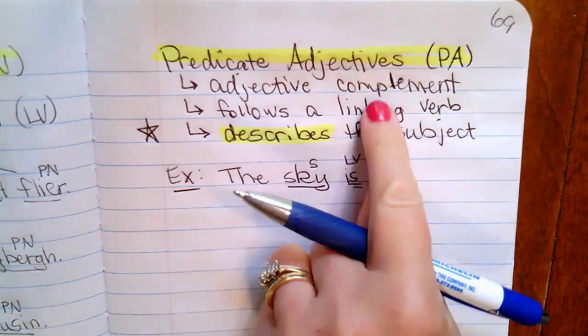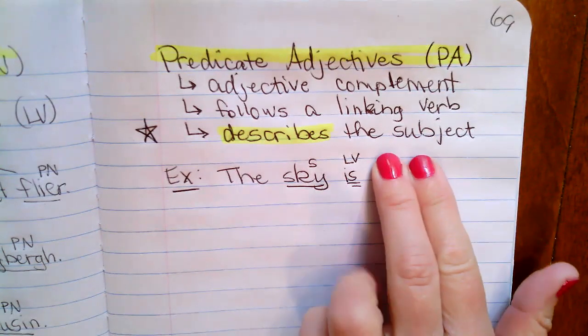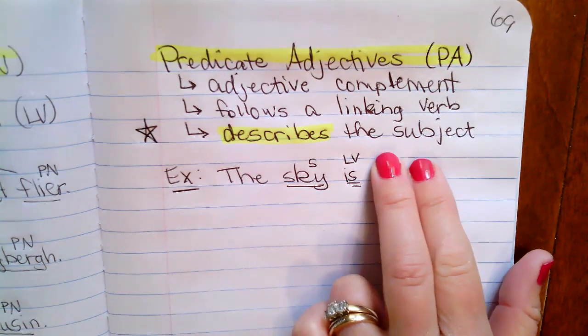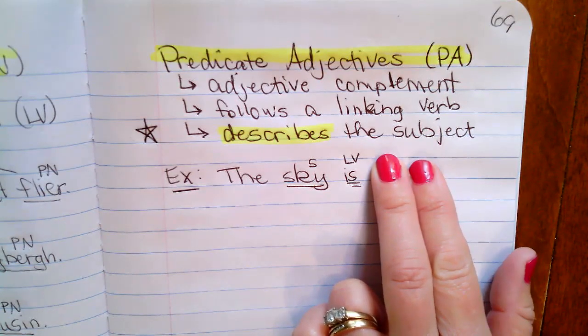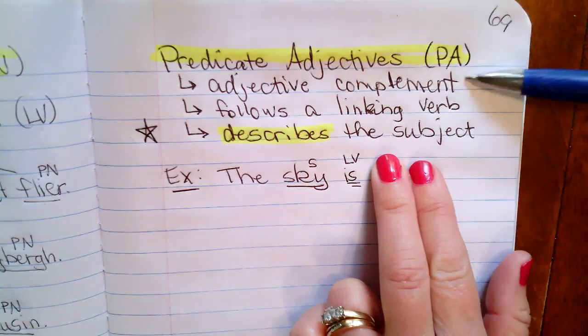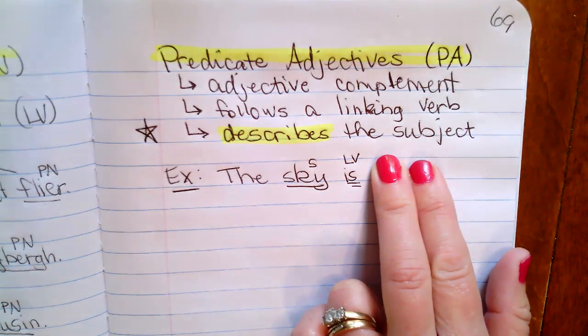Okay, now it is an adjective complement because imagine if red was not in the sentence. The sky is. That is not a complete sentence. We need something there to complete it. Therefore, we need a sentence completer, which means we need a complement. Okay, that's why we're calling this an adjective complement, because if it's not there, the sentence is incomplete.